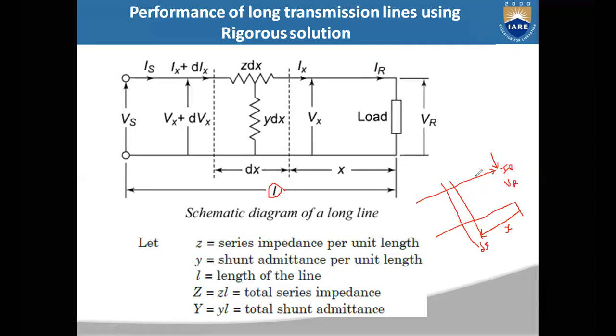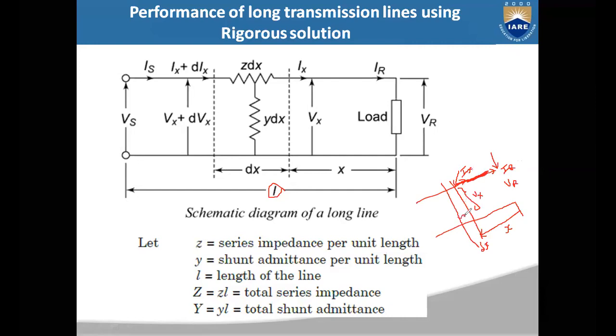Now from here to here, you will have the resistance as well as the admittance. Resistance, inductance, capacitance parameters will be uniformly distributed throughout the length, so there will be some voltage drops in the line. At this point, which is at a distance of x meter, let us call the voltage Vx and the current Ix.